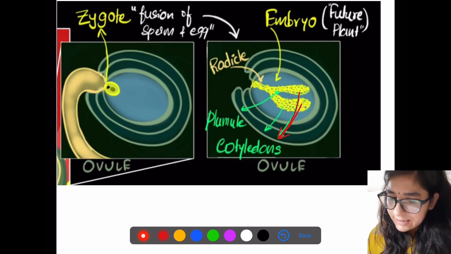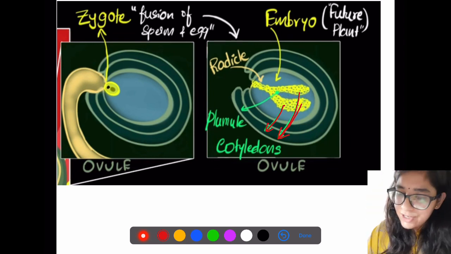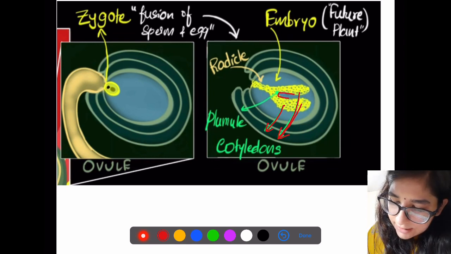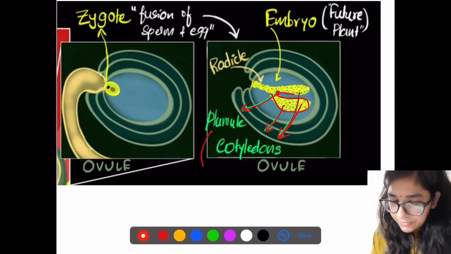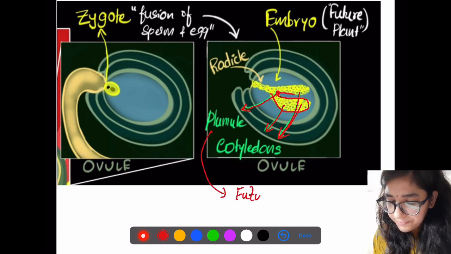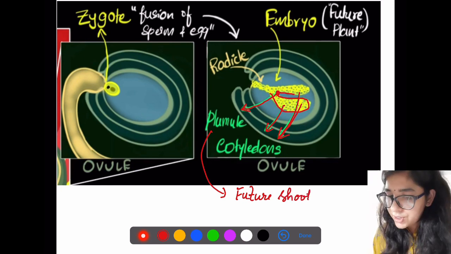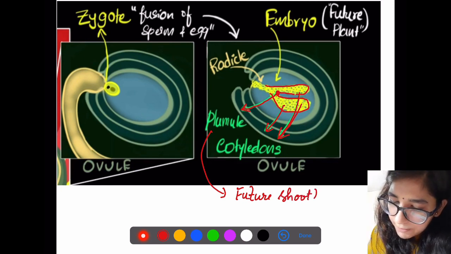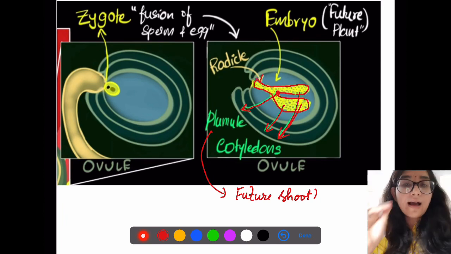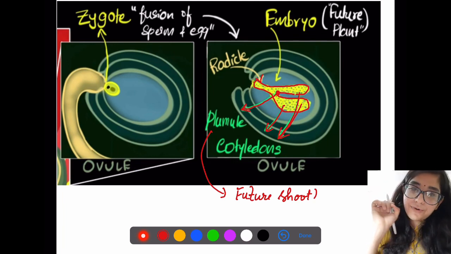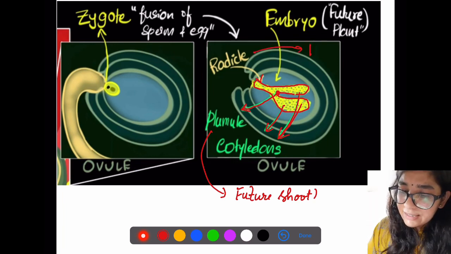Now, as you can see, this future plant has a few parts. These are known as cotyledons, and the cotyledons are attached at a central point, which is known as plumule. And what is plumule? That is our future shoot, it gives rise to the future shoot. Then the other portion is known as radicle. R for radicle, R for roots. This radicle will give rise to your future root.